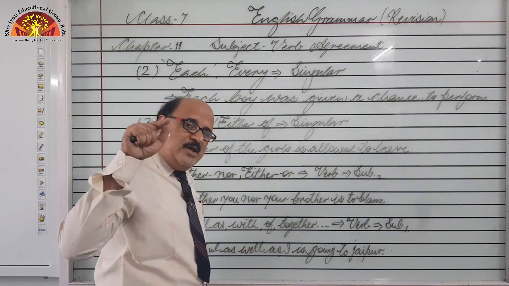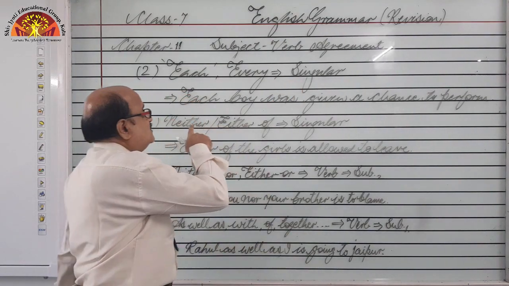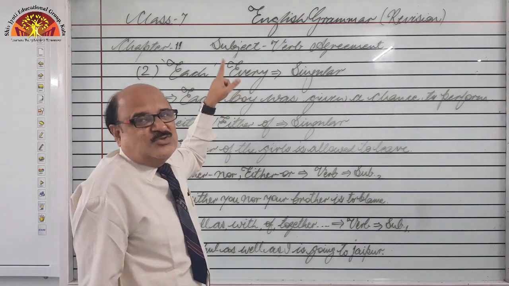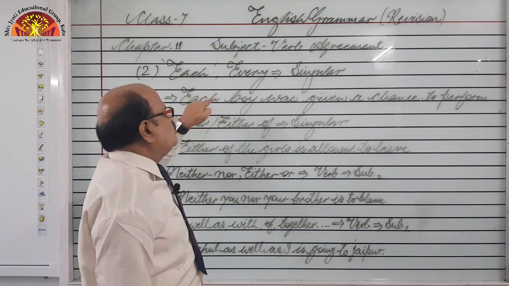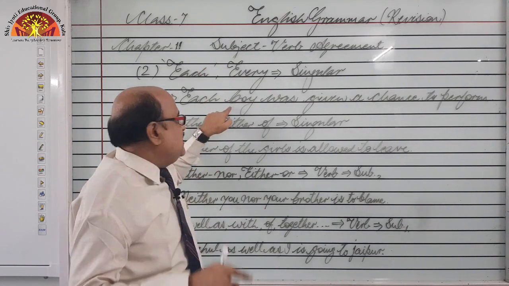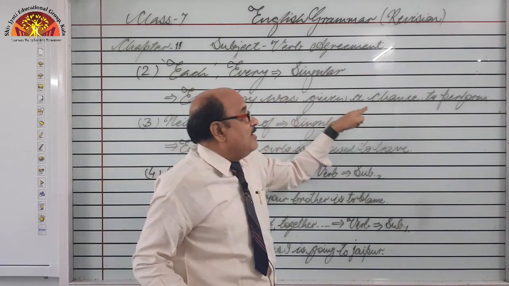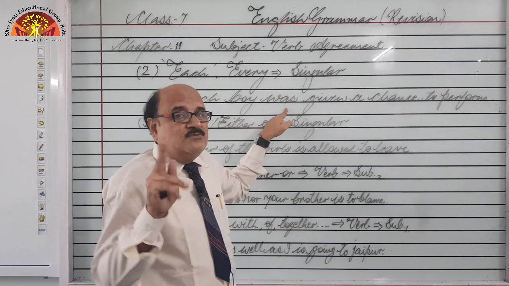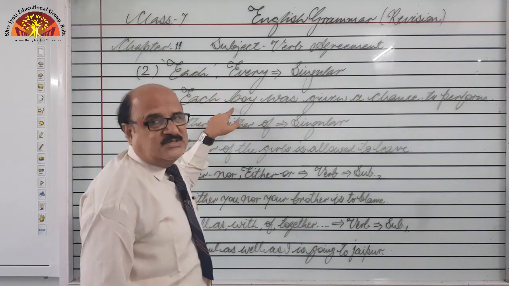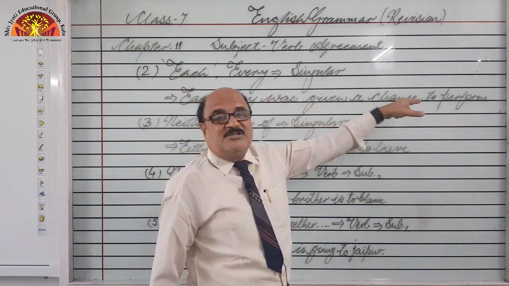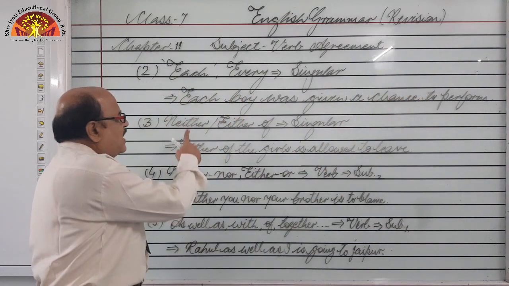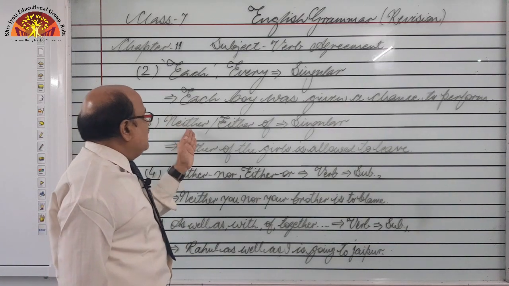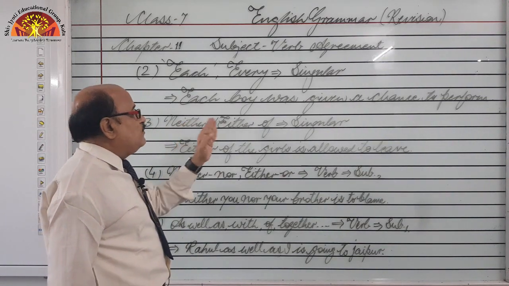Got it? It will be clearer to you through this example. Each boy, the noun is also singular along with them, that's why the verb is singular. Each boy, we never say each boys. Each boy was given a chance, was given, we can never write were, right, because were is used for plural, but each boy is singular. So each boy was given a chance to perform.